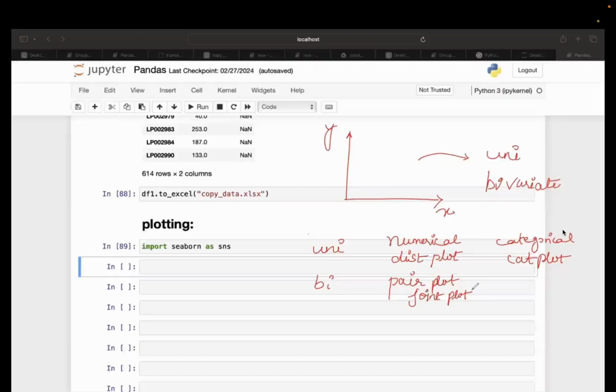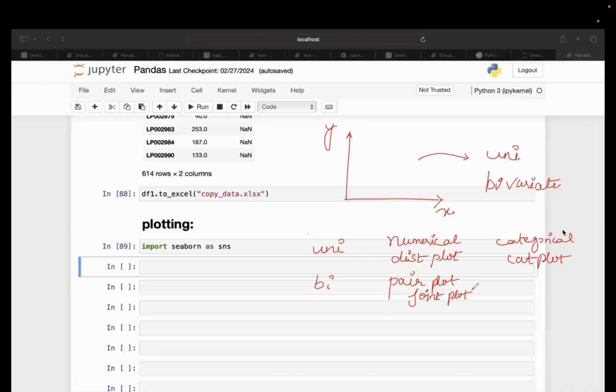Okay. Now, bivariate categorical type of feature. What do you guys think? If I am having 2 categorical type of features, is the graph creation possible? And if it is possible, which graph can we create? Suppose I am having one feature as, let's say, gender, another feature as loan status. They both are categorical in nature. How can we create the graph for this? Since every feature, or let's say every axis, is going to be string type of data or categorical in nature, what will happen? We don't have numbers to plot. So bivariate categorical is not possible.